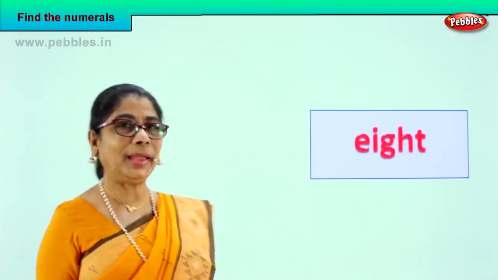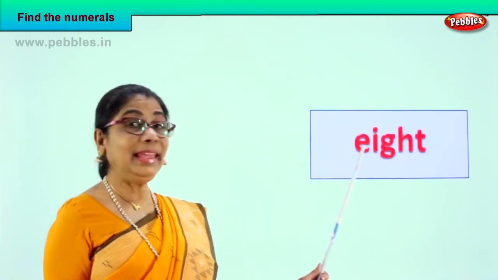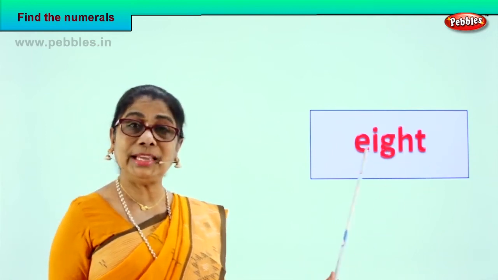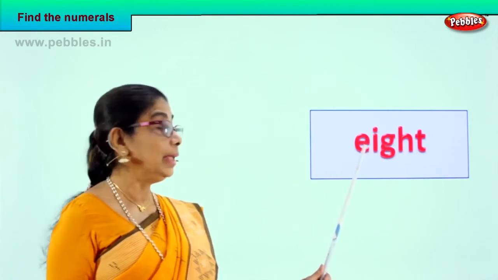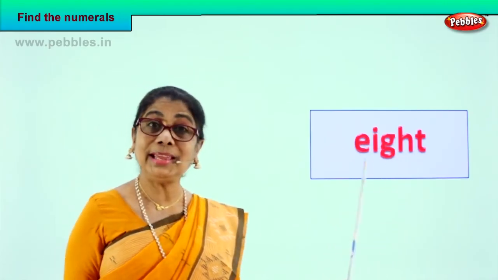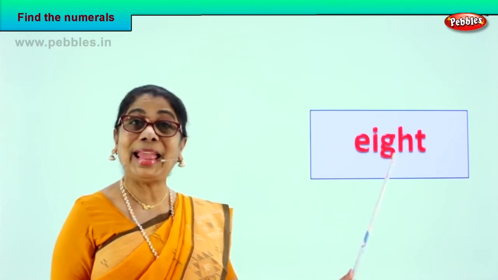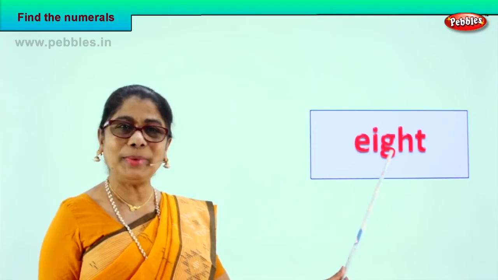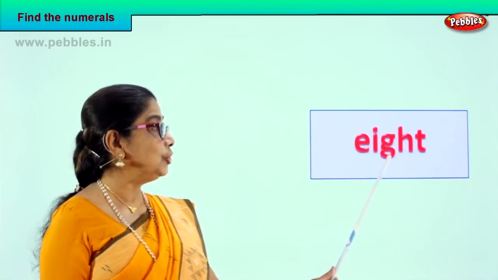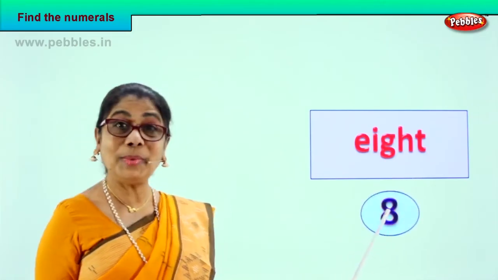Good. Look what we have here. Let's spell together. E-I-G-H-T. What is E-I-G-H-T? What is that? Read with me. 8. Very good. 8. So you found the numeral 8 and we'll write it down. E-I-G-H-T. 8. Numeral 8.